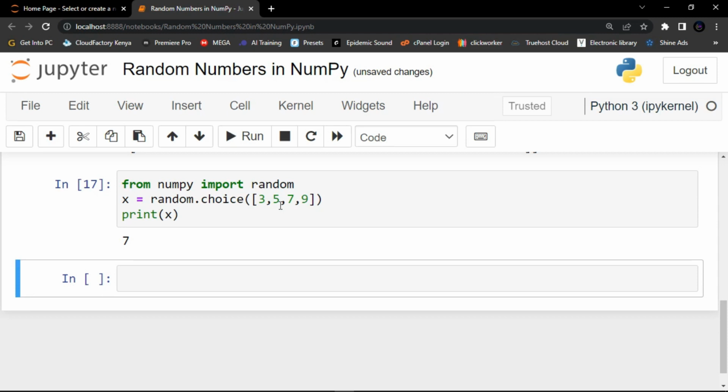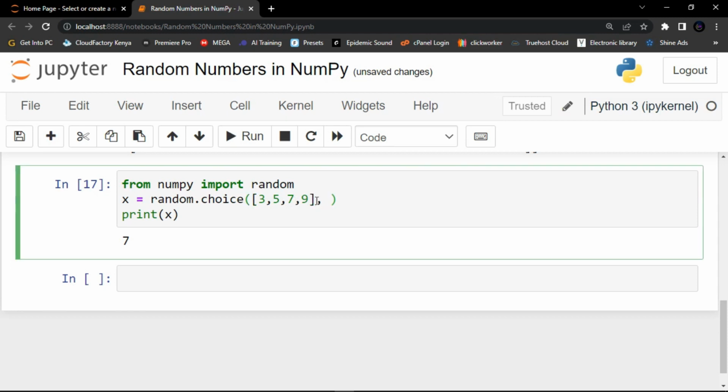Now guys, remember the choice method also allows you to return an array of values. Let's try an example of how to generate a two-dimensional array that consists of the values in the array parameter, perhaps 3, 5, 7 and 9. Here I'm going to add another parameter and specify the size, in rounded brackets, 3 and also 5.